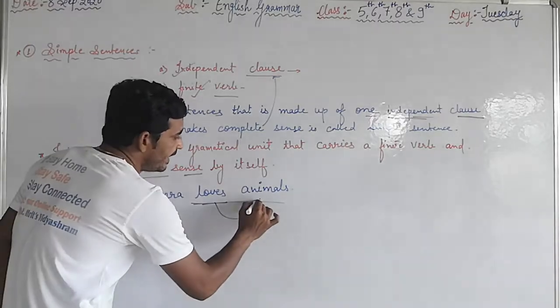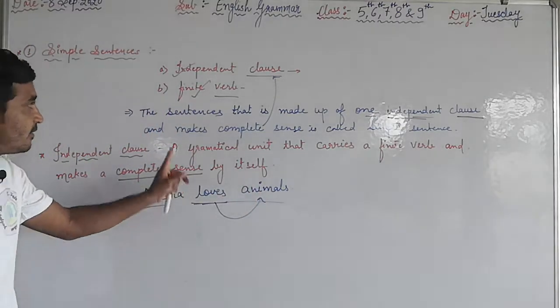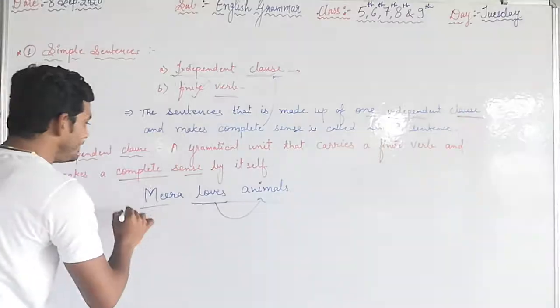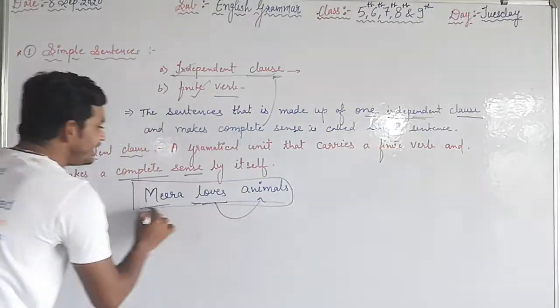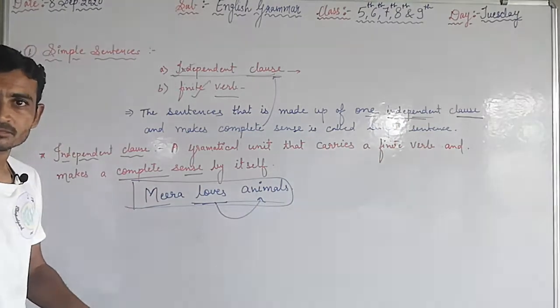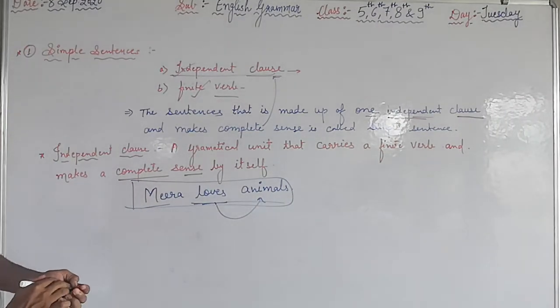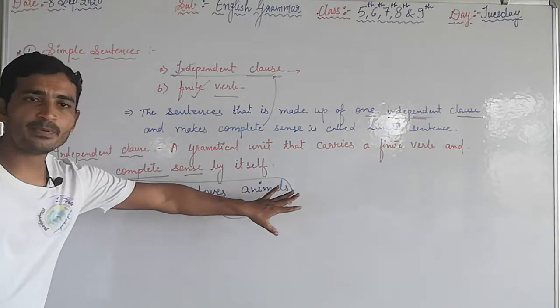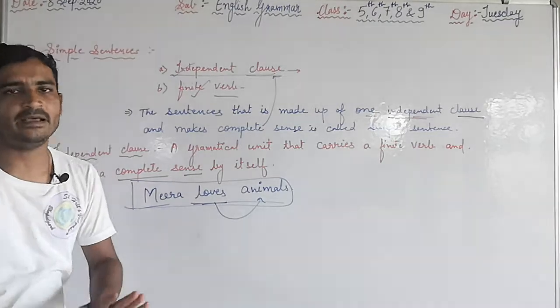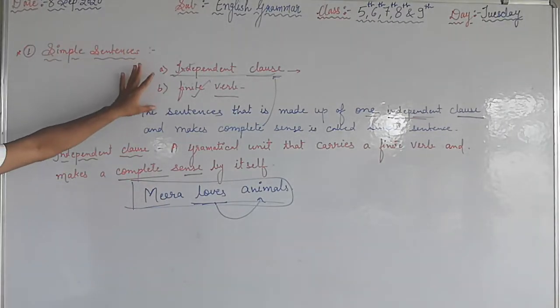Whom does she love? Animals. Loves is a finite verb. Next, this independent clause gives the complete sense. So it is a simple sentence, in which one finite verb and one independent clause are there. That's why it's called a simple sentence.